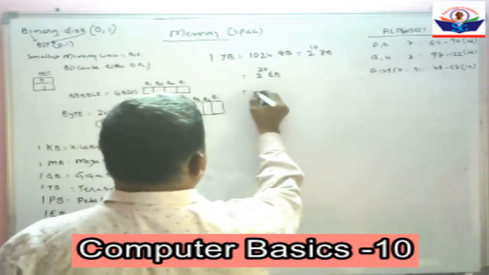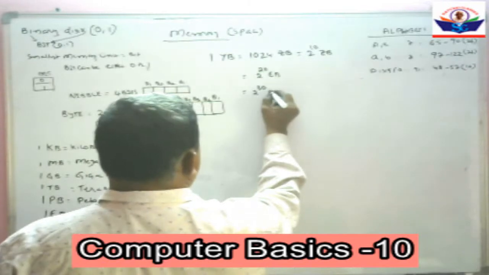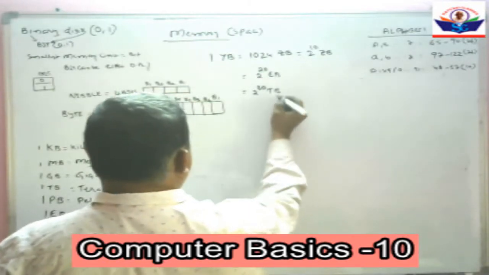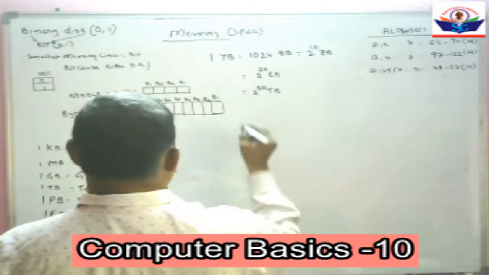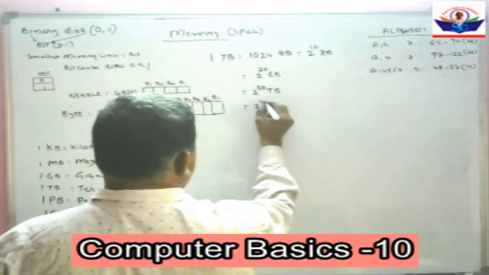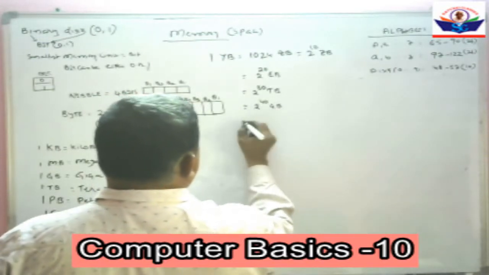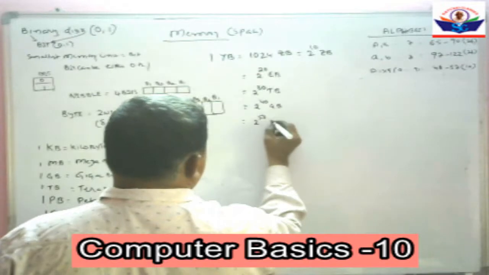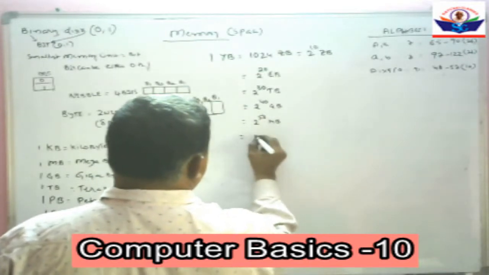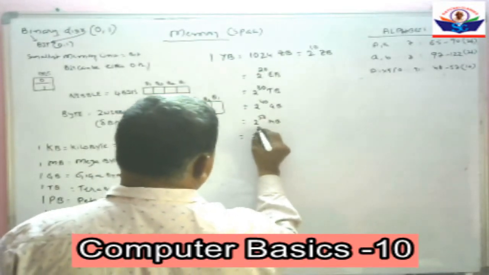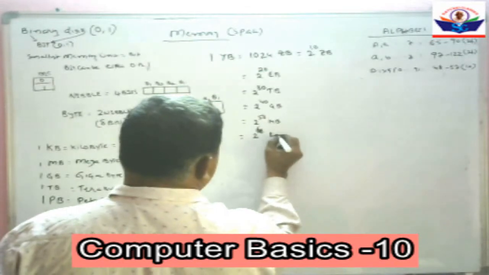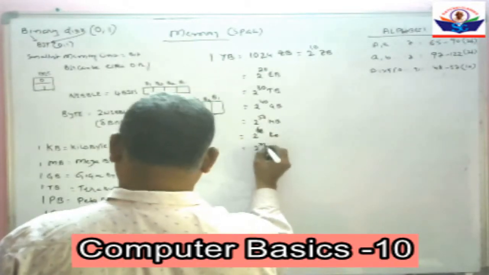That is equal to 2 to the power of 30 terabytes. That is equal to 2 to the power of 40 gigabytes. That is equal to 2 to the power of 50 megabytes. That is equal to 2 to the power of 60 kilobytes. That is equal to 2 to the power of 7